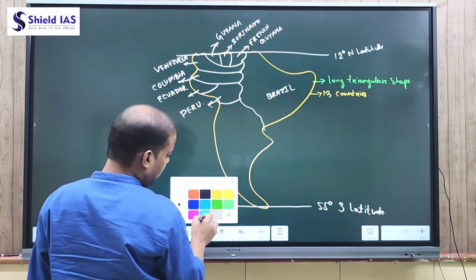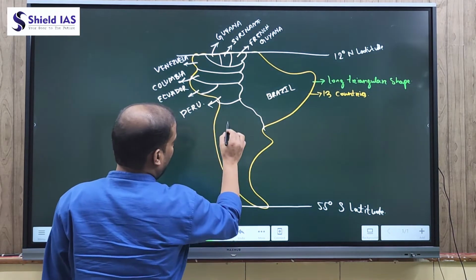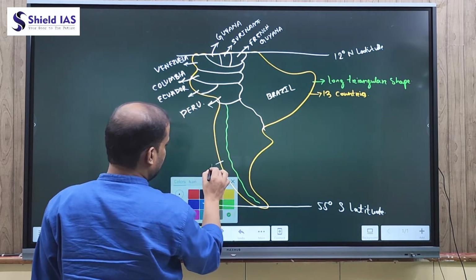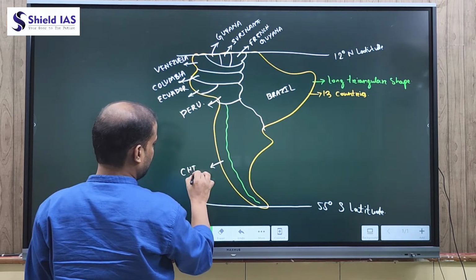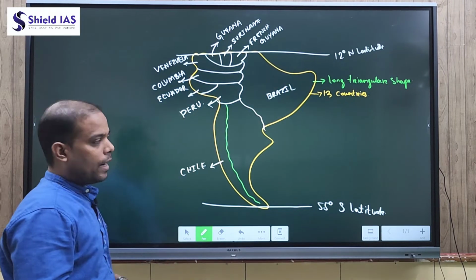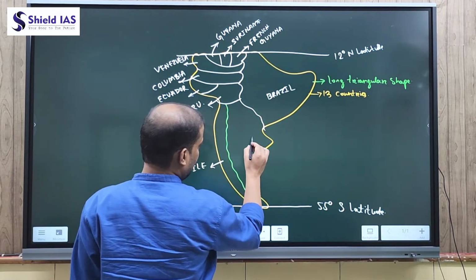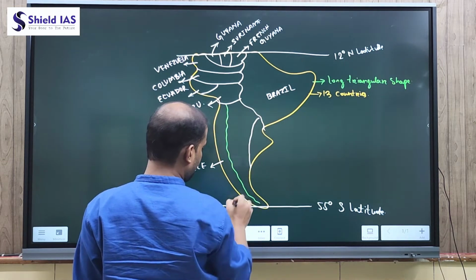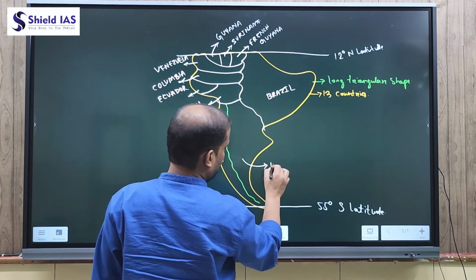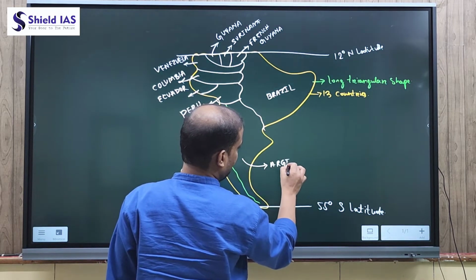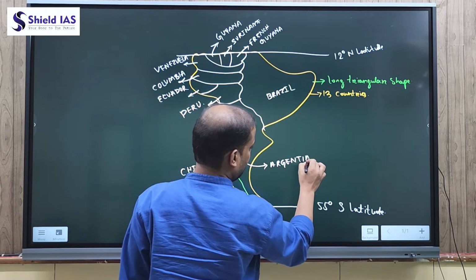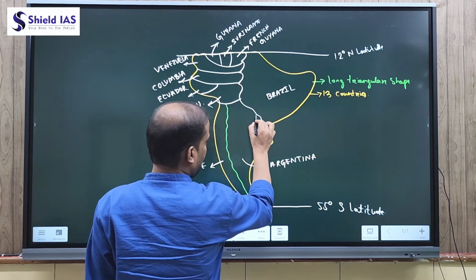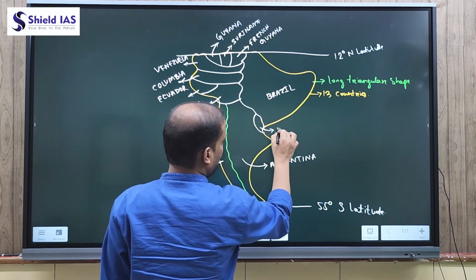And in the western part of the continent is the narrow strip-shaped country, called Chile. And in the eastern part of the continent, the second largest country, that is Argentina. And there is a small country here, it is called Uruguay.